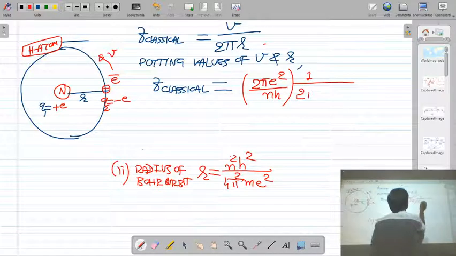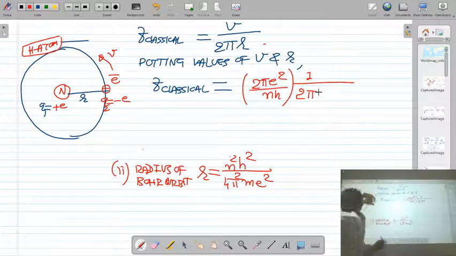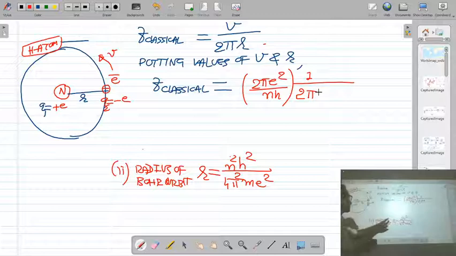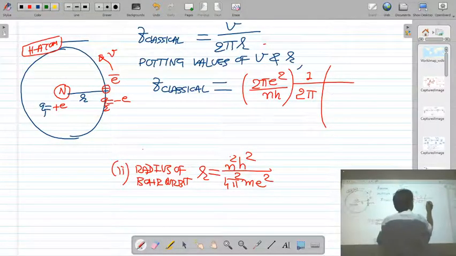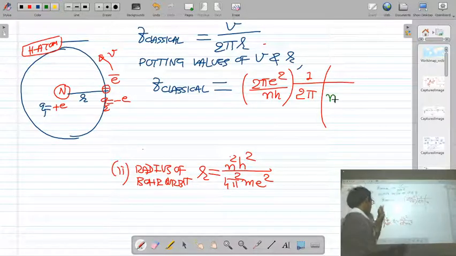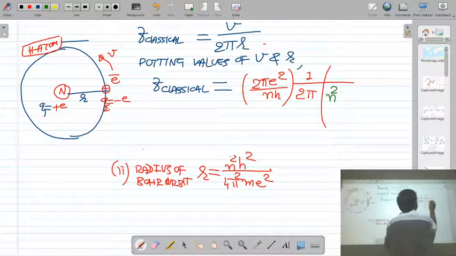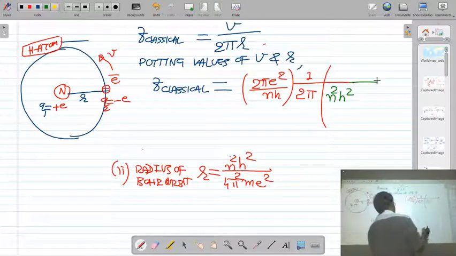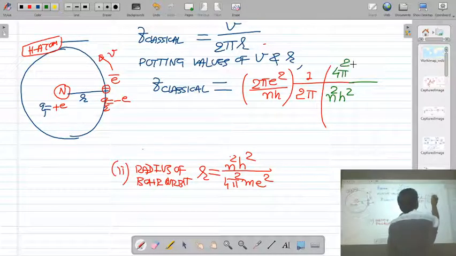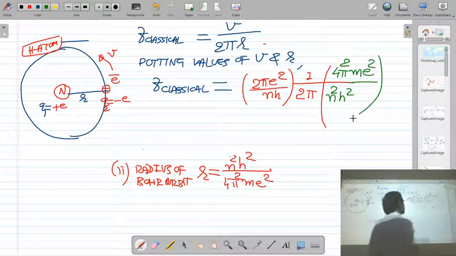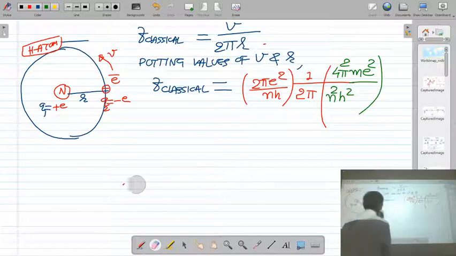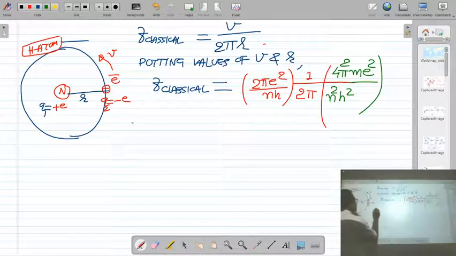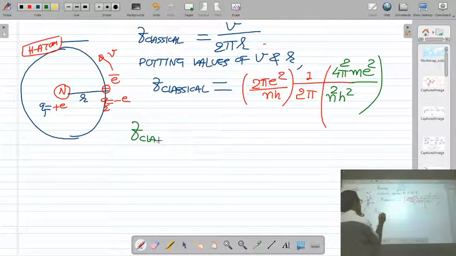Upon 2 pi r, I am writing as it is. r is the radius of the Bohr orbit. The radius of the Bohr orbit is given by which equation? n square h square upon 4 pi square m e square. I am putting the value of the radius. The radius of the Bohr orbit is given by n square h square, with 4 pi square m e square in the denominator. So I substituted the values of v and r, and I am getting the classical frequency of the revolution of electrons. So the classical frequency is equal to this.